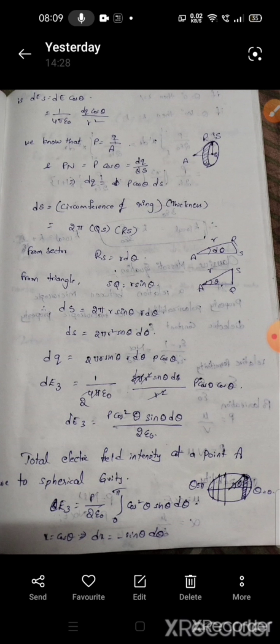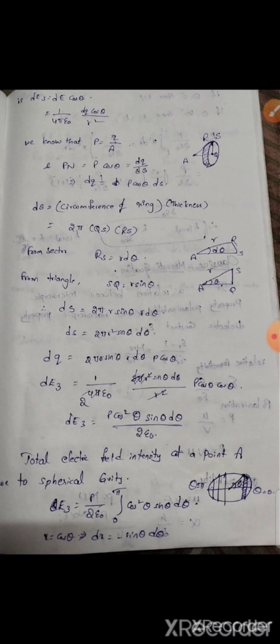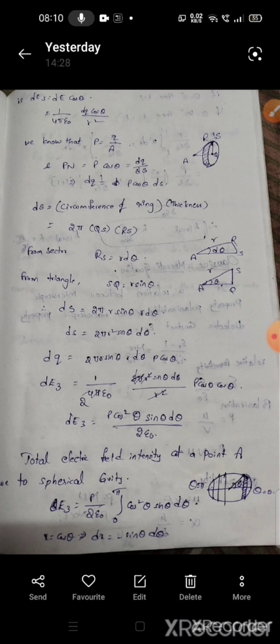From triangle ASR we get sq equal to r sin theta. Then substituting these values, ds equal to 2 pi r square sin theta d theta. Then by substituting the ds value in dq, we get dq equal to 2 pi r sin theta r d theta p cos theta. By substituting this in dE3, we get dE3 equal to p cos square theta sin theta d theta